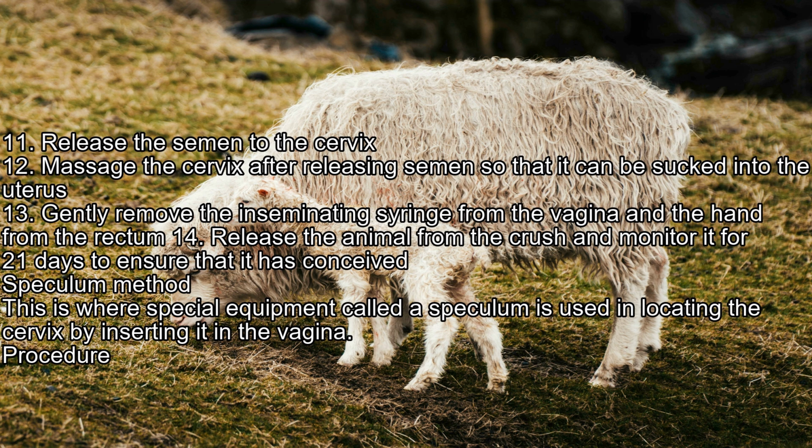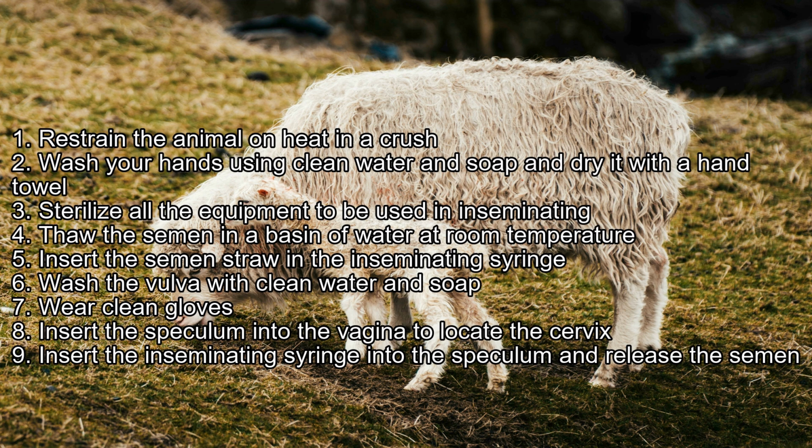Speculum method. This is where special equipment called a speculum is used in locating the cervix by inserting it in the vagina. Procedure. 1. Restrain the animal on heat in a crush. 2. Wash your hands using clean water and soap and dry them with a hand towel. 3. Sterilize all the equipment to be used in inseminating. 4. Thaw the semen in a basin of water at room temperature. 5. Insert the semen straw in the inseminating syringe. 6. Wash the vulva with clean water and soap.